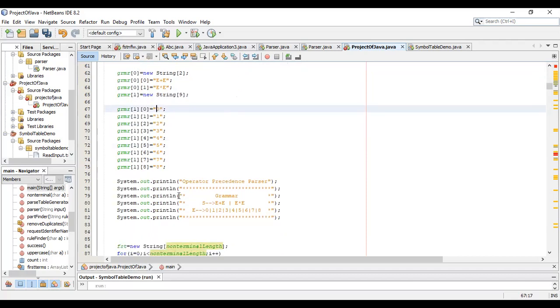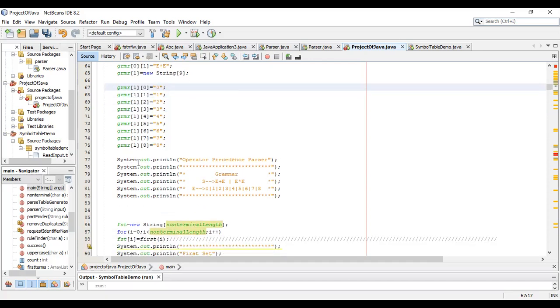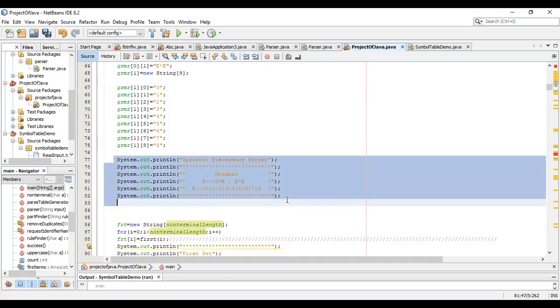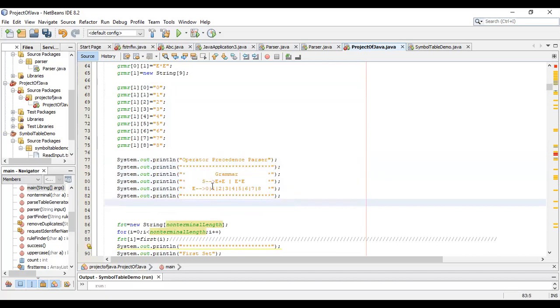So we directly store those productions in the code. We don't want a person to enter the production at runtime. We directly built our grammar or production rules in it. So here is our basic grammar, written in a better way to look at: S produces E plus E or E multiply E. This is ambiguous, as you know, but the operator precedence parser will handle this and succeed in it. E produces 0, 1, 2 till 8.